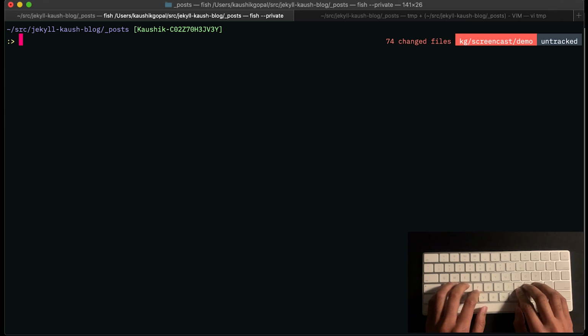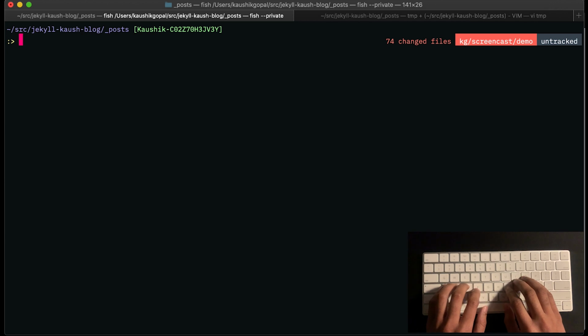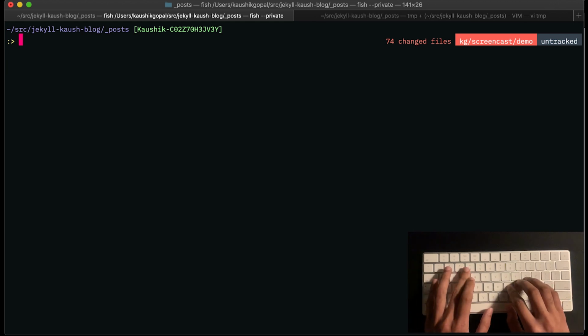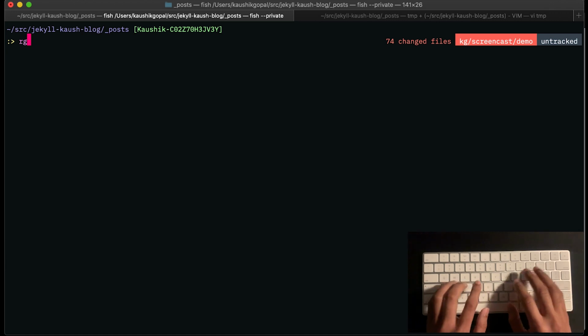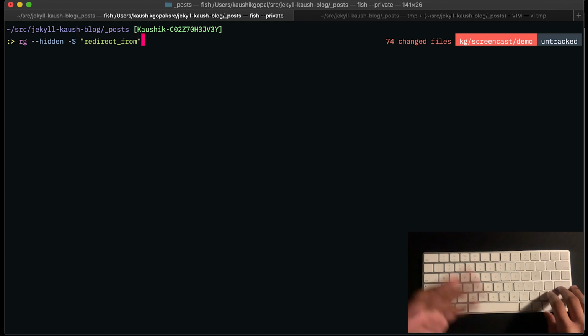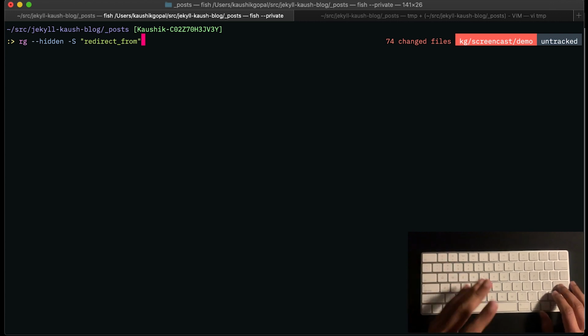This pretty much almost concludes my screencast, but in the screencast, I also mentioned that I would show you how I would identify quickly how many of these blog posts have the redirect from tag twice. I use this search utility called ripgrep. You can Google it. It's one of the most amazing tools for quickly searching through the contents of various files. So I'm going to say, hey, ripgrep, search for all occurrences. This minus hidden and minus s is the default, so I just basically default. You can again look those up. I don't want to get into that for now. If you're curious, let me know in the comments, and I can do another screencast on how I use ripgrep.